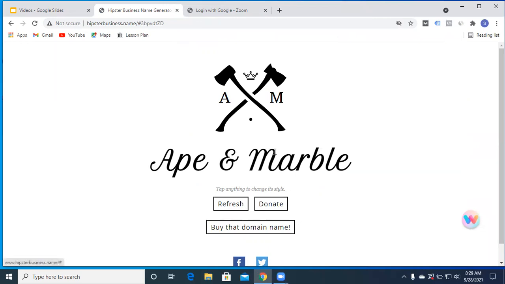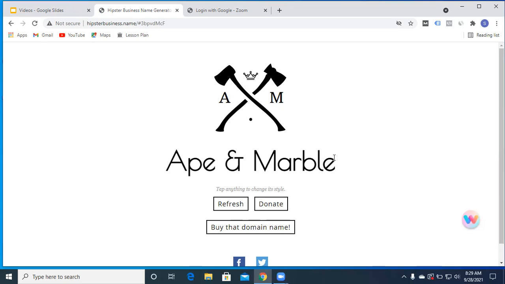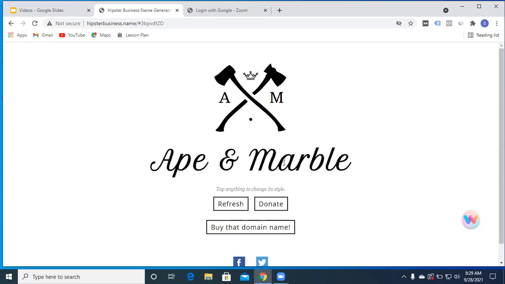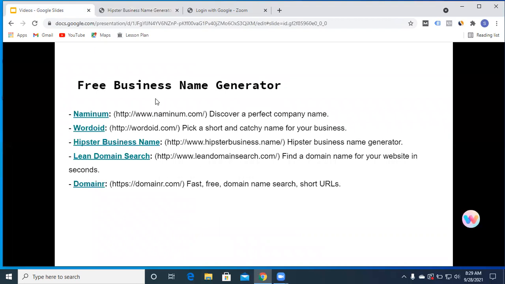You can just tap on it and change the style also. Click on this tap option. I hope you're able to see my cursor. When I'm clicking on this option, I'm able to change to different names, different font styles, apes and marbles. If I click on this particular logo option, I can change this also. Right. So it's a very good option to check and try out. I hope everybody will try this tool specifically from Hipster Business Name. It's a good one. You can try it out.